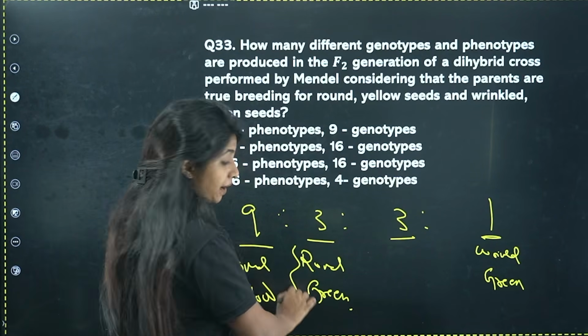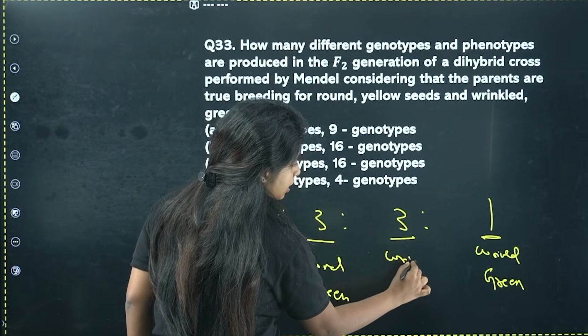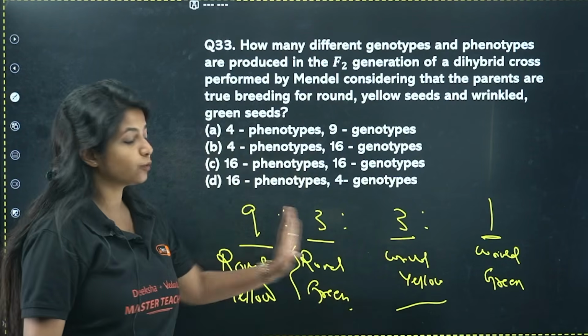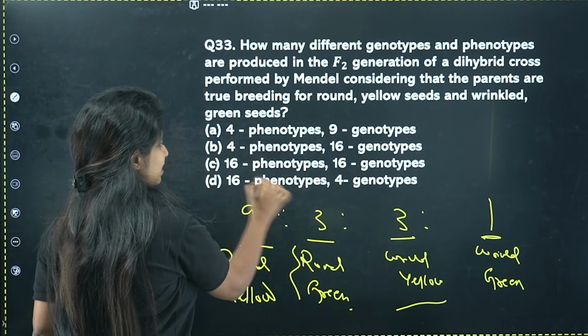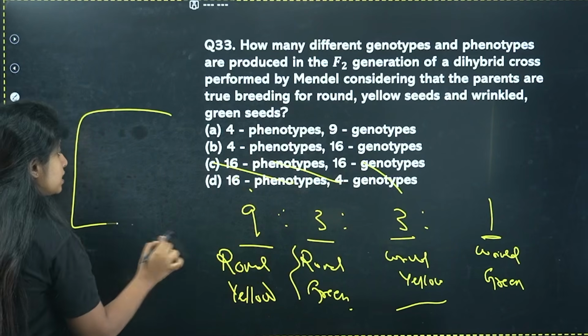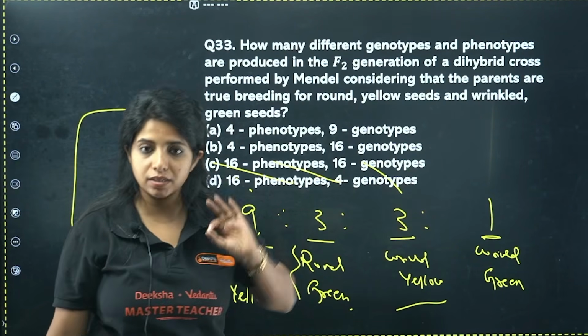This is a non-parental character that is being seen. Now here I have wrinkled with green, I'll make it wrinkled with yellow. This is also a new non-parental character. Anyways, 4 phenotypes are there. Yes, 4 phenotypes are there for sure. So I'll say this is a wrong option because 16 phenotypes are not there. Now whenever you cross, you have seen that 16 progenies are formed. 9 plus 3 plus 3 plus 1 is equal to 16.